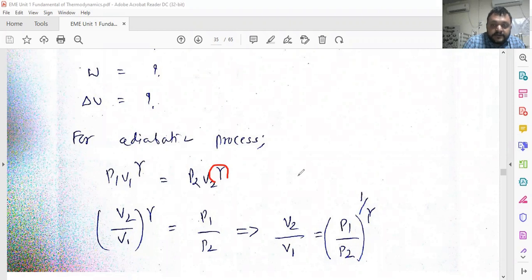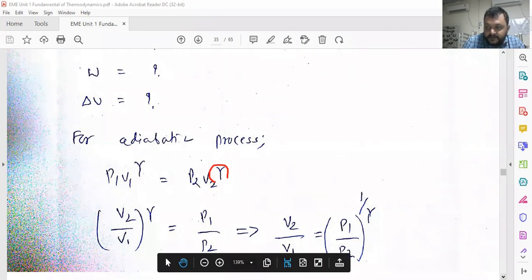And we have to find out the final volume. So simply rearranging the term, V2 by V1 raised to gamma is equal to P1 by P2. So V2 by V1 is equal to P1 by P2 raised to 1 upon gamma. This is a simple mathematical rearrangement that you have already done at school level.